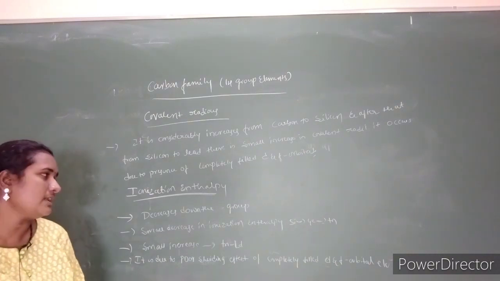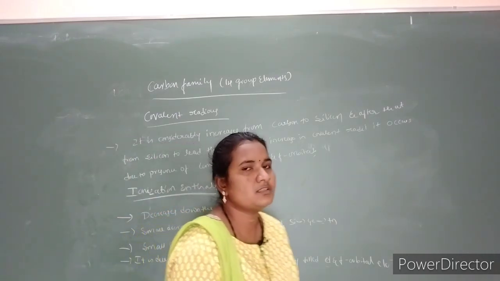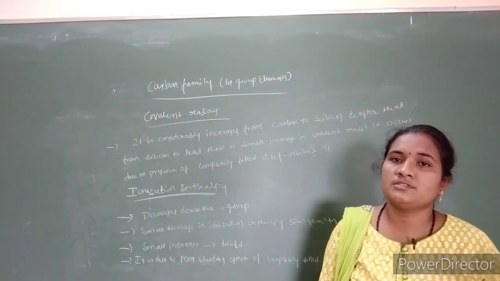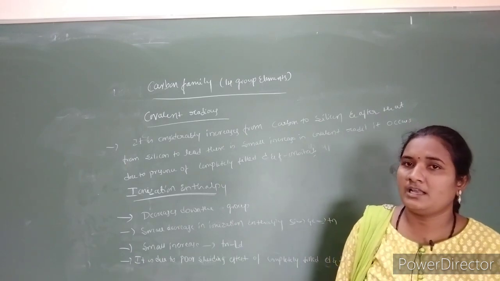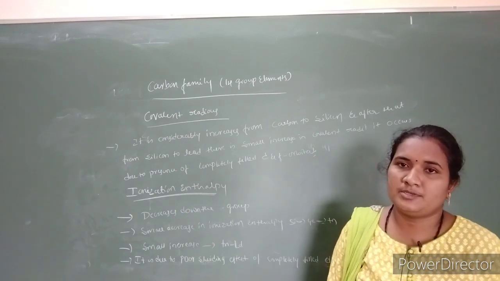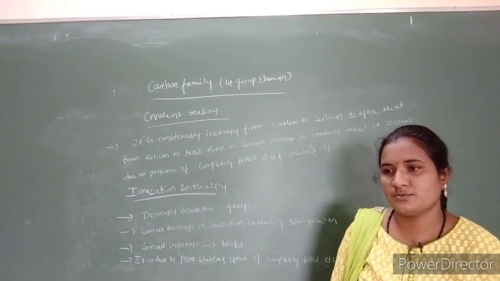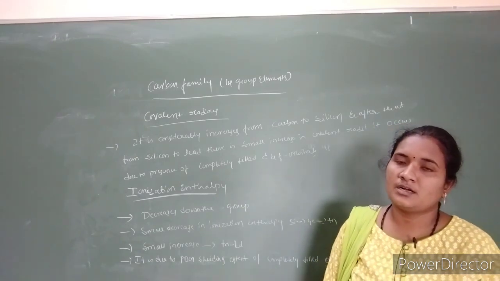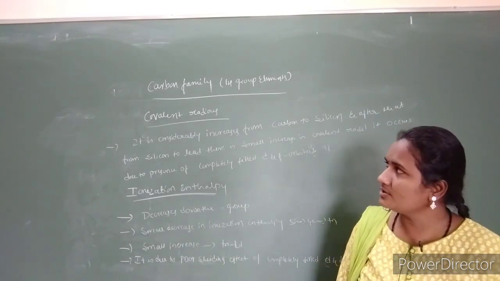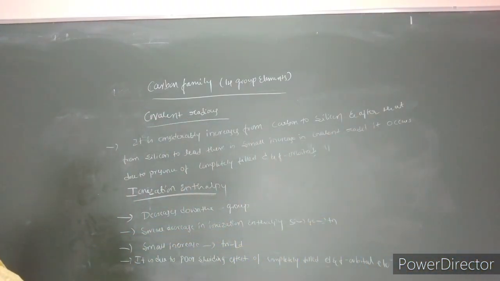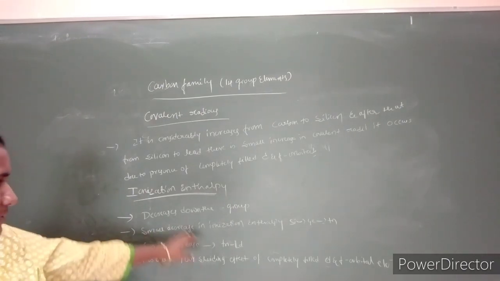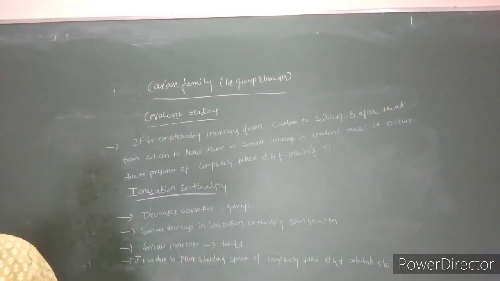The last property is electronegativity. It also decreases down the group, and the smaller or lighter elements are more electronegative compared to the heavier elements. The lighter elements, meaning the first two elements of this group, act as more electronegative compared to the other group elements. These are some of the general properties of group 14 elements: covalent radius, ionization enthalpy, electronegativity, as well as electronic configuration.